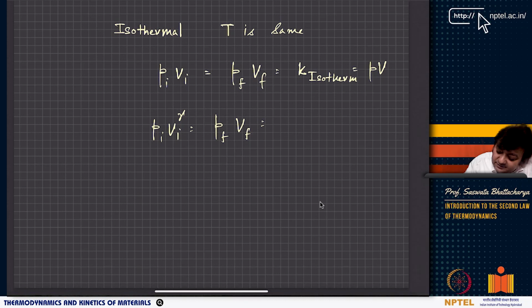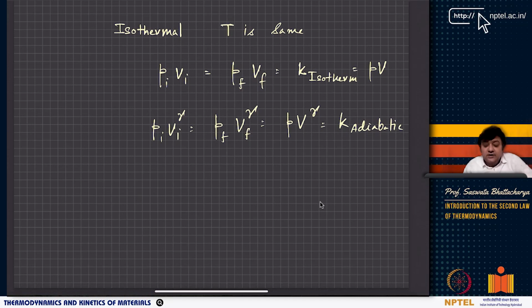This is PiVi to the power gamma equals PfVf to the power gamma equals PV to the power gamma equals K. Right? Yeah, so these are the two equations representing isothermal and adiabatic process.